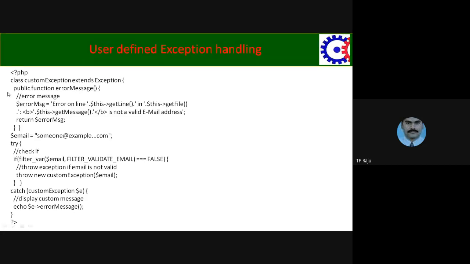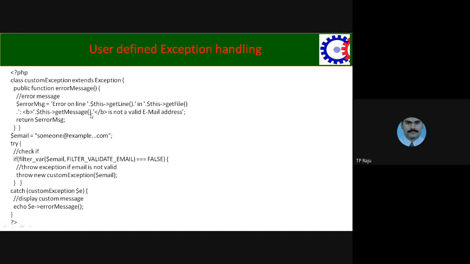Okay, inside the function, we are creating the variable error message. Using the getLine function, we are showing that so and so line is having an error in so and so file. In which file? Your program file. It returns the name of your program file.